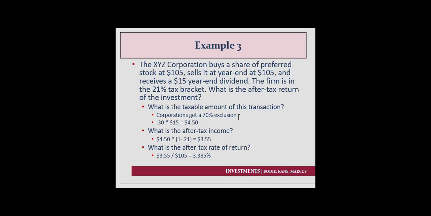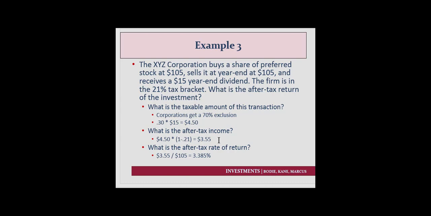So if they received a $15 dividend, they're going to pay taxes on only 30% of that. So 30% of the $15, they're going to pay taxes on $4.50. The tax to the corporation is the 21% tax bracket, so their after-tax income is $3.55.